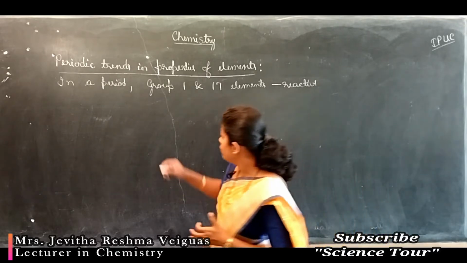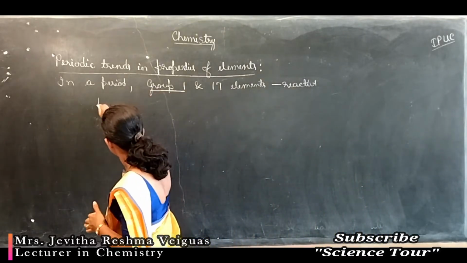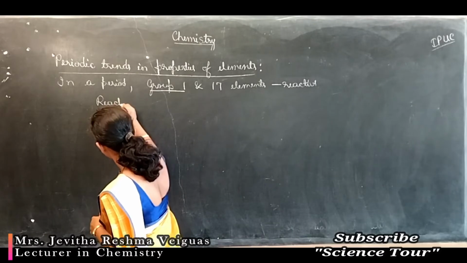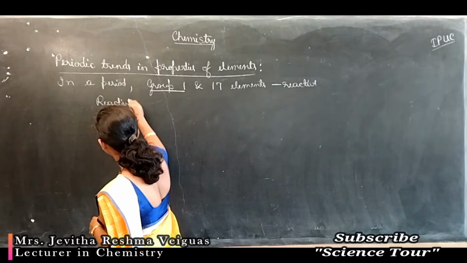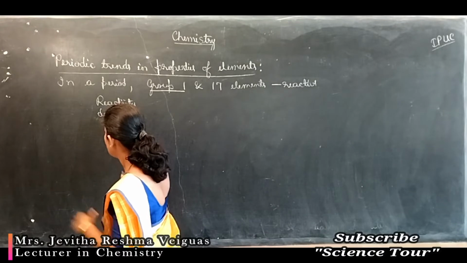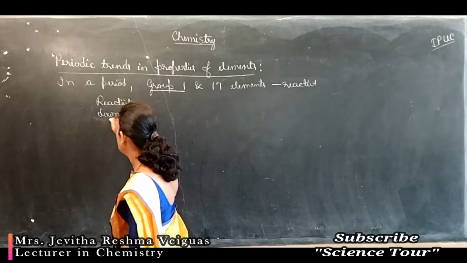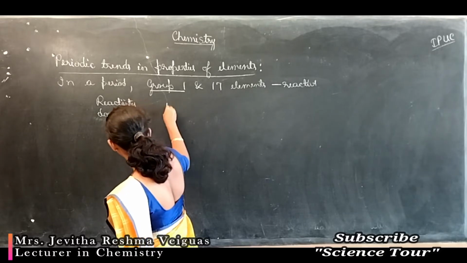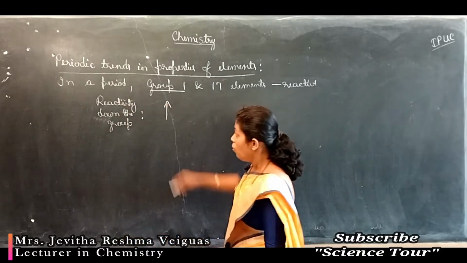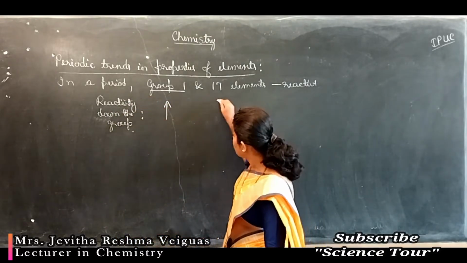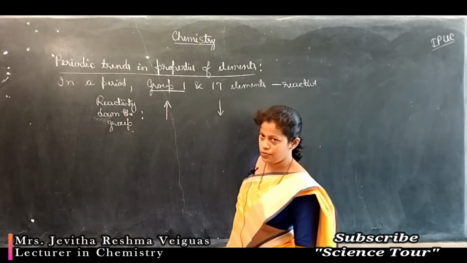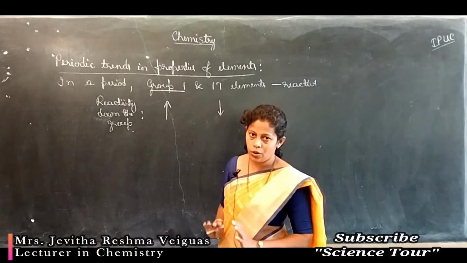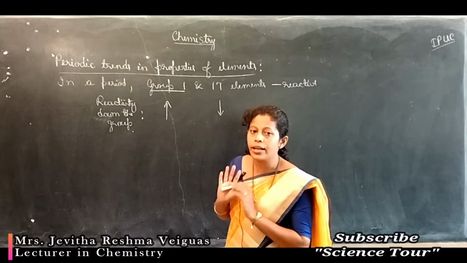In case of group 1, if you consider chemical reactivity down the group, as you move down the periodic table, chemical reactivity in group 1 increases, whereas reactivity down the group in group 17 elements decreases. The reasons are different. Why so? Let's study later on.